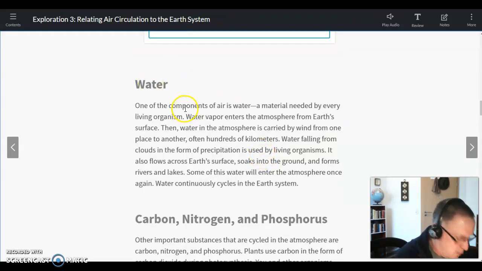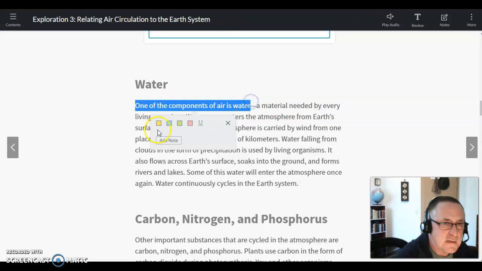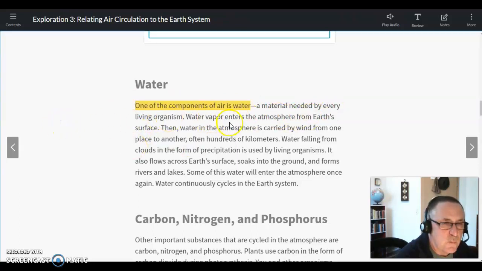All right, water. Water, one of the components of air, is water. Oh, you know what? Right away, that looks like something we should highlight. So I'm going to highlight that. A material needed by every living organism. Water vapor enters the atmosphere from the Earth's surface. Then water in the atmosphere is carried by wind from one place to another, often hundreds of kilometers. Water falling from clouds in the form of precipitation is used by living organisms.